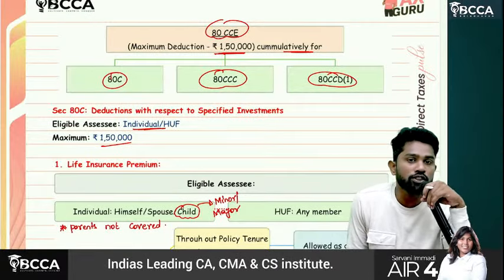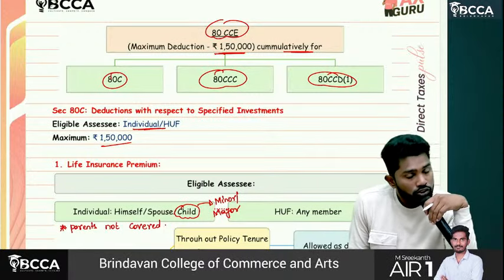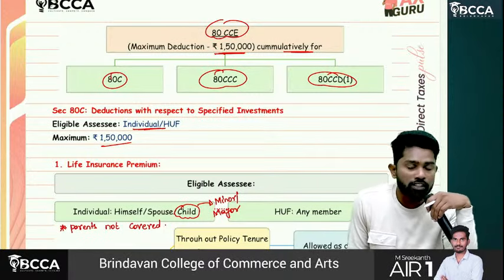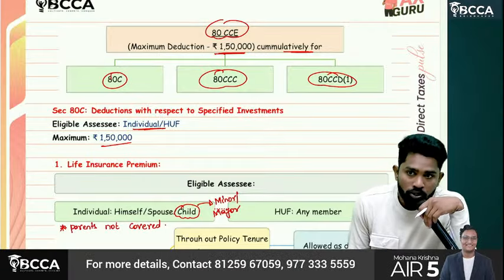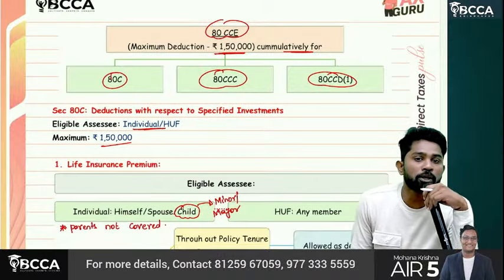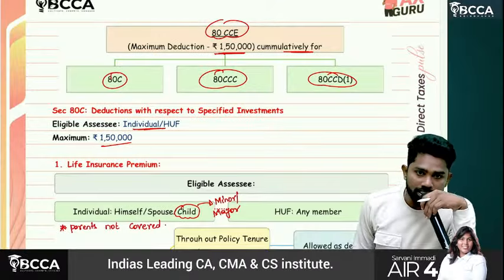For whom can life insurance premium be paid? Individual can pay for himself, spouse, children, whether they are dependent or independent. Parents are not covered here. In the question they may give life insurance premium paid for parents. That is not eligible for 80C deduction.